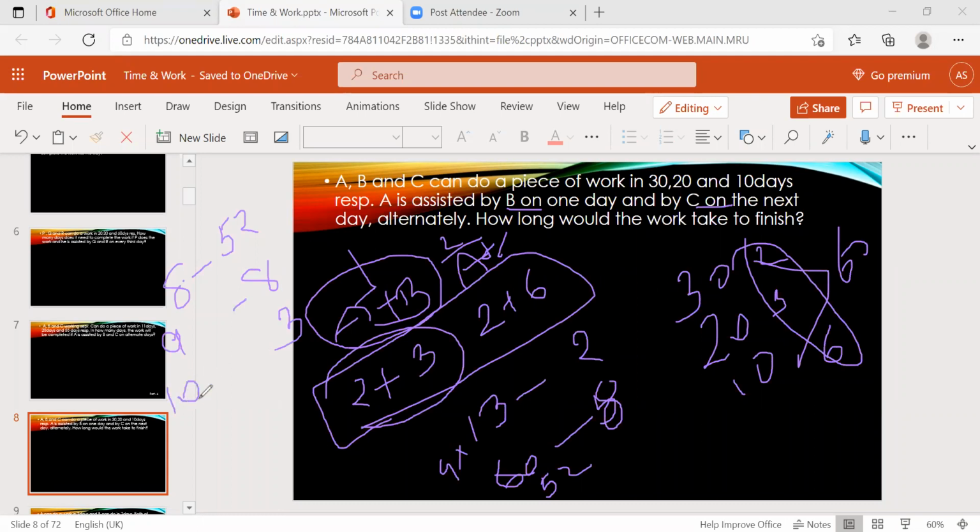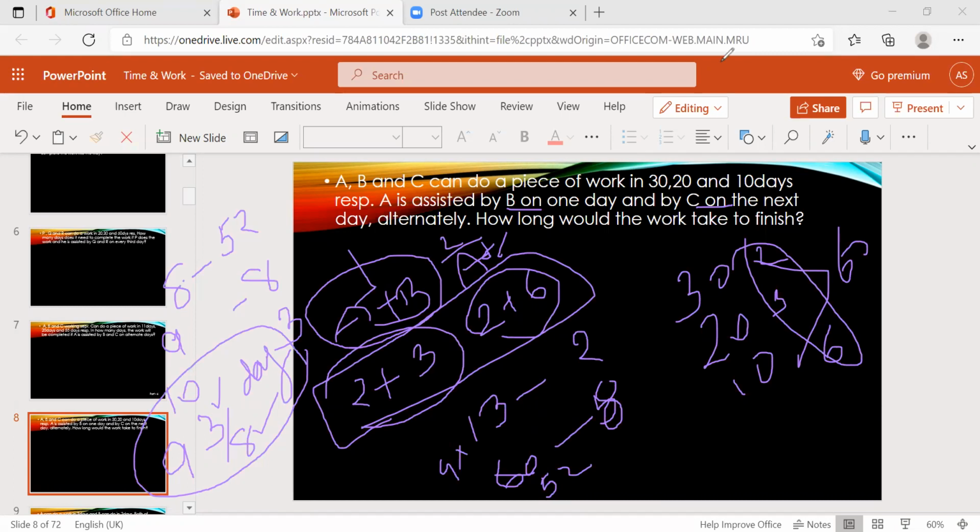On the 10th day, who will come? A and C will come. There are 3 apples, and they can eat 8 apples. So 9 days are completely over, and on the 10th day, 3 by 8, only 3 apples need to be eaten. They can eat 8, but only 3 remain. So 9 and 3 by 8 days is the answer. Is it clear? Hope everyone is clear with this.